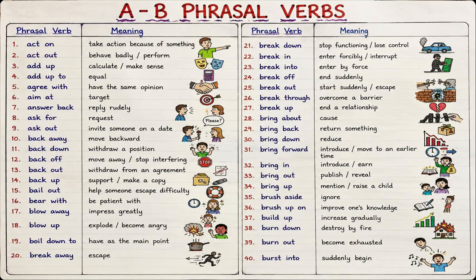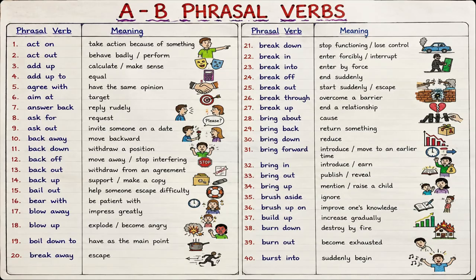For example, she brought up an important question. And she was brought up by her grandparents. Next, brush aside means to ignore or dismiss something. For example, he brushed aside my concerns. Brush up on means to improve or refresh your knowledge or skill. For example, I need to brush up on my English before the exam.